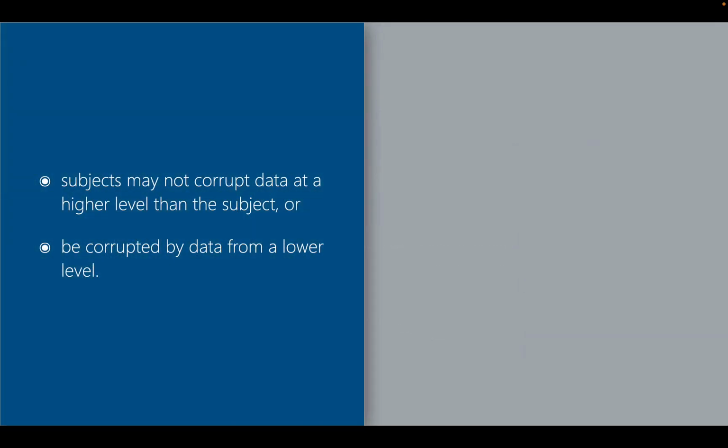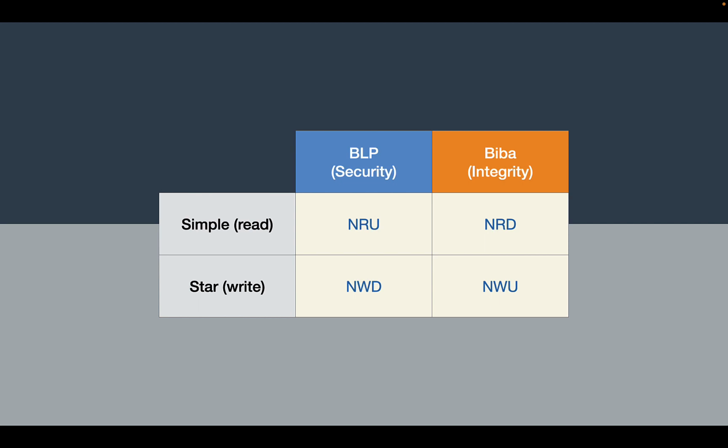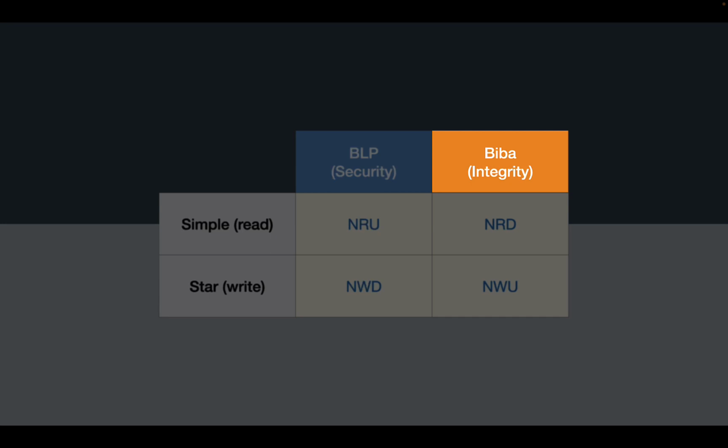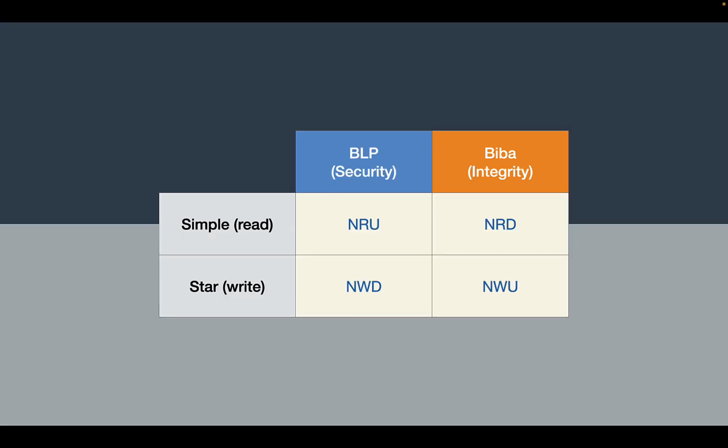In summary, the Biba model is designed so that subjects may not corrupt data at a higher level than the subject or be corrupted by data from a lower level. Let's summarize these models. The Bell-LaPadula model focuses on data confidentiality and controlled access to classified information, in contrast to the Biba integrity model, which describes rules for the protection of data integrity.